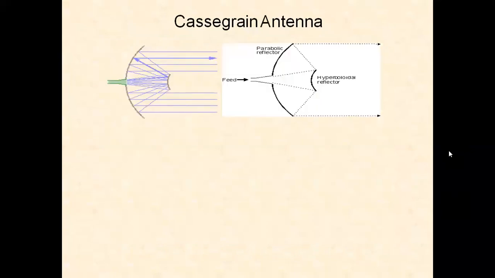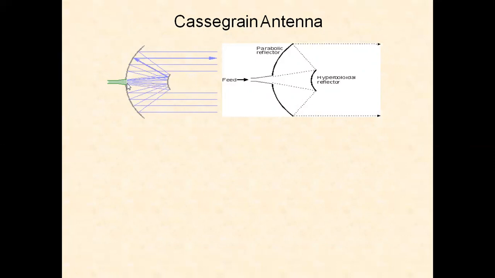Now we have the Cassegrain feed. This is also a very important feed mechanism for large size antennas, which were used at the earth stations. It is named after an 18th century astronomer. This feed mechanism is shown here, in which the primary feed is positioned around an opening near the vertex of the paraboloid instead of at the focus. Instead of at the focus point, we are placing the horn antenna. Primary feed is placed here.